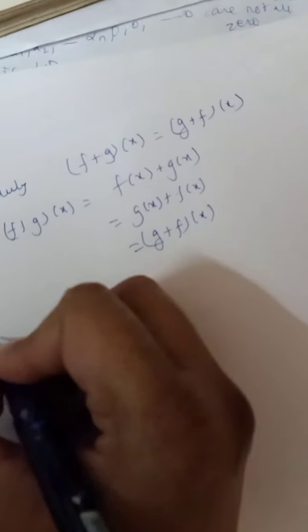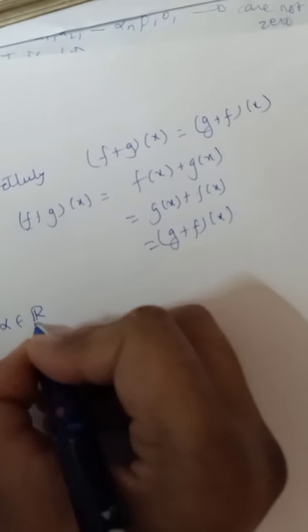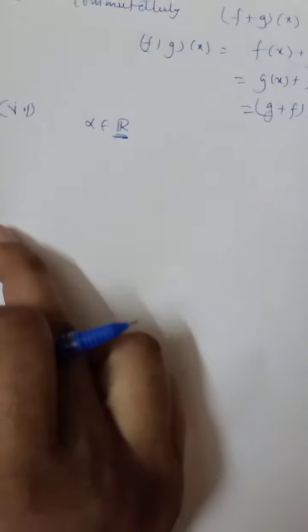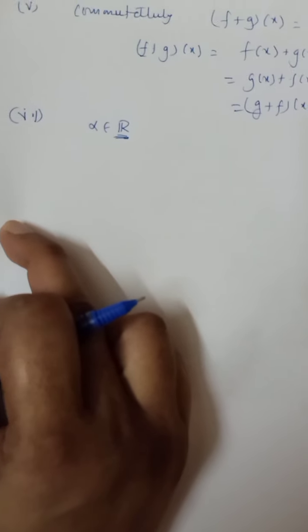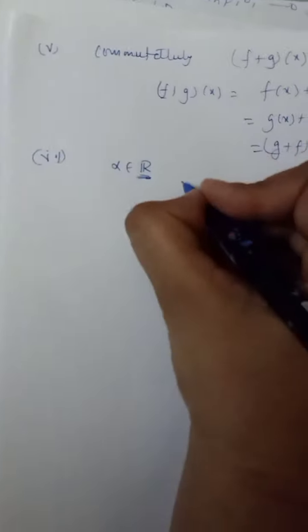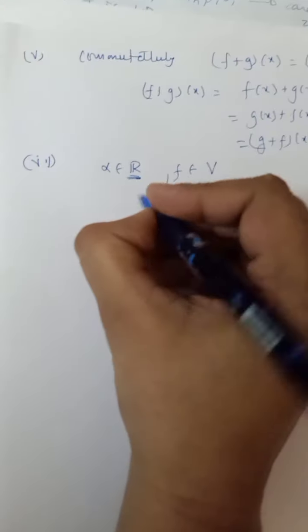What is the next property? The next property was external composition. If we have some alpha from R, why am I taking R? What was our question? Our question was, we had to prove V is a vector space over R, the set of reals. So I am taking alpha from R and some f belonging to V. What is given to us in the external composition?